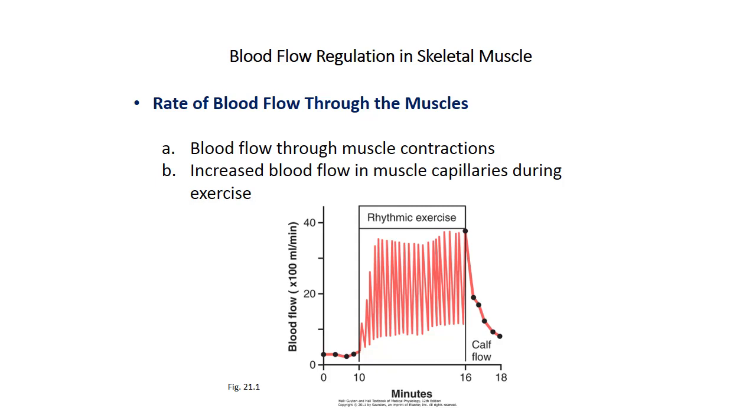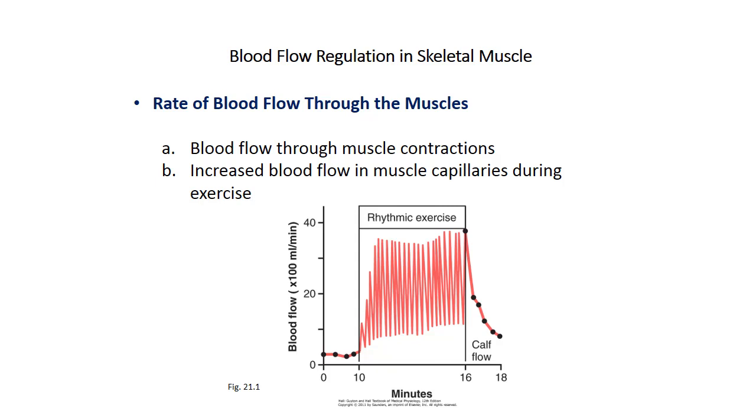You can see in this figure, when a volunteer started to do a rhythmic exercise, the blood flow will be increased. You can see from minute 10 to minute 16, when the rhythmic exercise is done, the blood flow enhancement is seen. How does this blood flow increase?